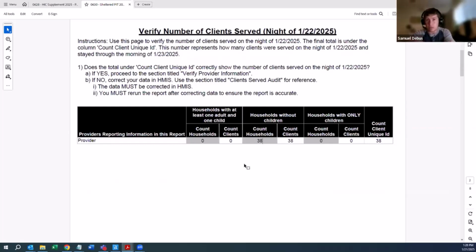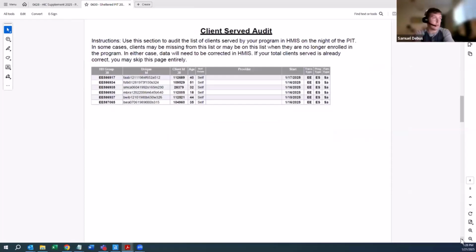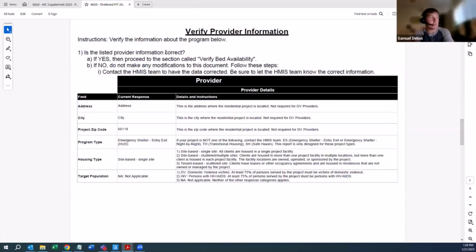Again, we in the HMIS team can help anybody with those processes, any questions. It can get kind of tricky understanding exactly the enrollments or exits, depending on the size of the program or the intricacies. But when you run the report again and the information is correct, we're just going to move on to verify the additional information about the projects. But we can't do that until we verify this client count, because it's one of the most critical pieces in this process, making sure that client count is correct. So now we've verified, okay, this is all looking good. We can go past this list of clients served. Awesome.